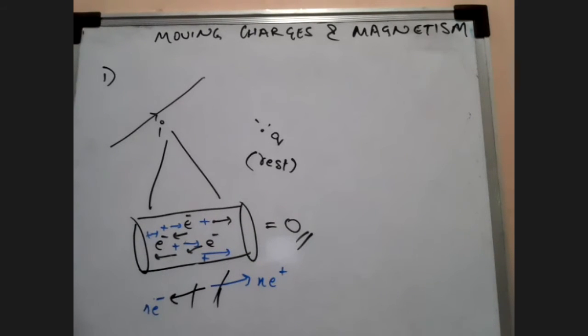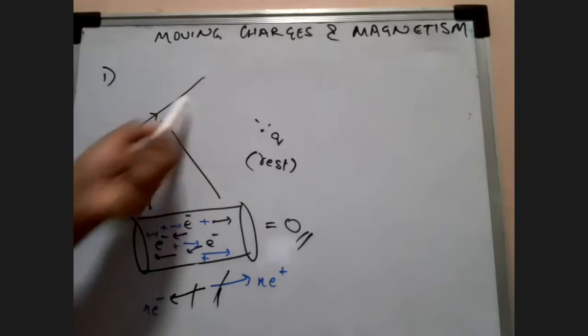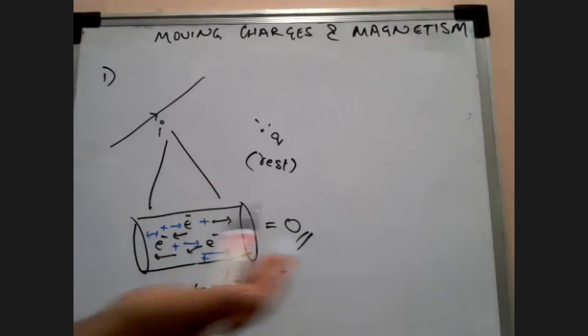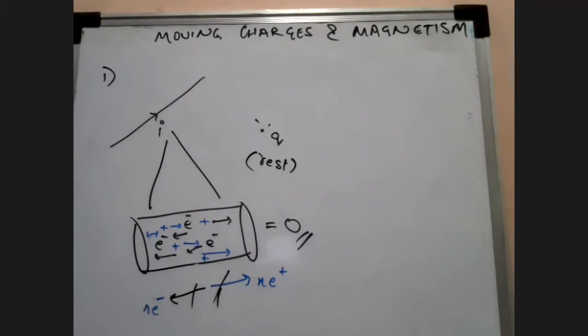Is that understood, everyone? This is a basic concept. In a current carrying conductor, the charge is going to be zero unless there is some extra charge which has been added into it. Of course, extra charges can be removed, or you can manipulate them. Sir, is it the charge or the net charge? I'm talking about the net charge, of course. Net charge within the conductor is going to be zero. If you're only looking at the electrons, then of course you're going to get some charge on the basis of electrons. But the net charge in a conductor is going to be zero.